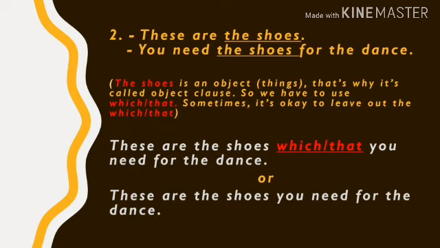Now, take a look at these two sentences. These are the shoes. You need the shoes for the dance. The shoes is an object. That's why it's called an object clause. And the shoes are things, so we have to use which or that. We are not allowed to use whom. Then, if we combine the two sentences, it will be: these are the shoes which you need for the dance. Or these are the shoes that you need for the dance. Or you can simply say, these are the shoes you need for the dance.